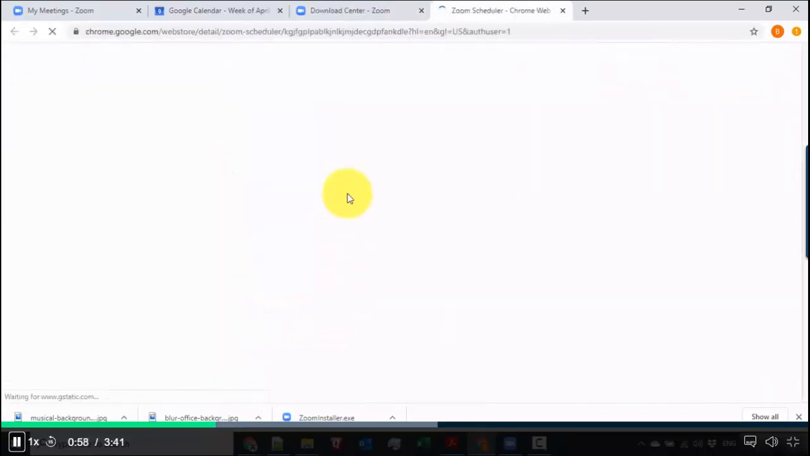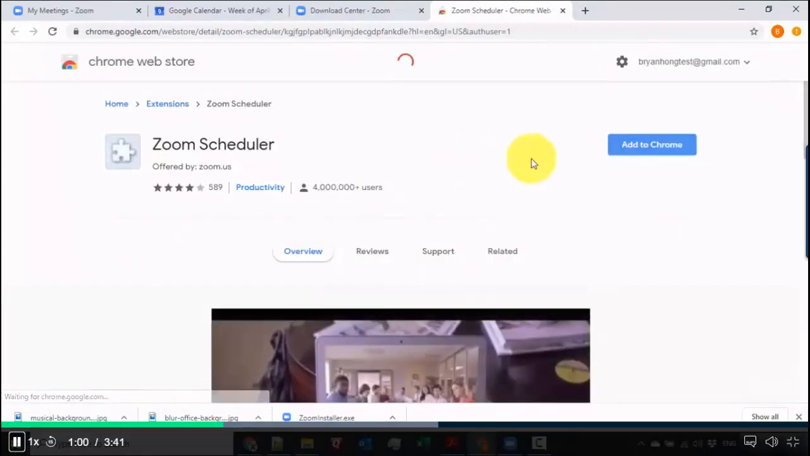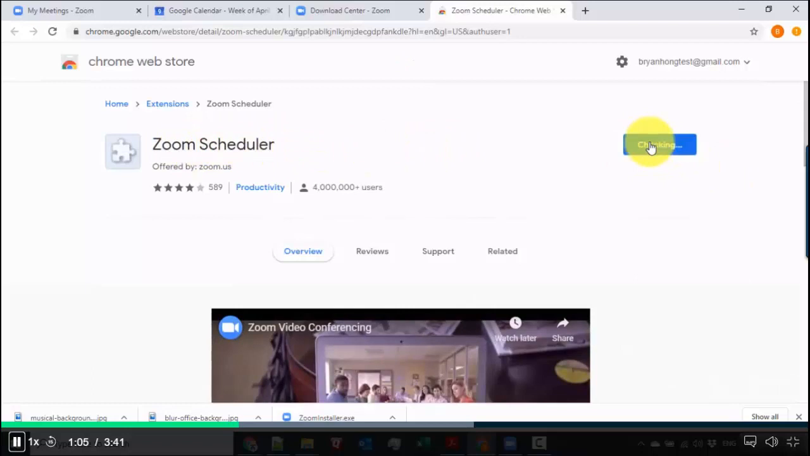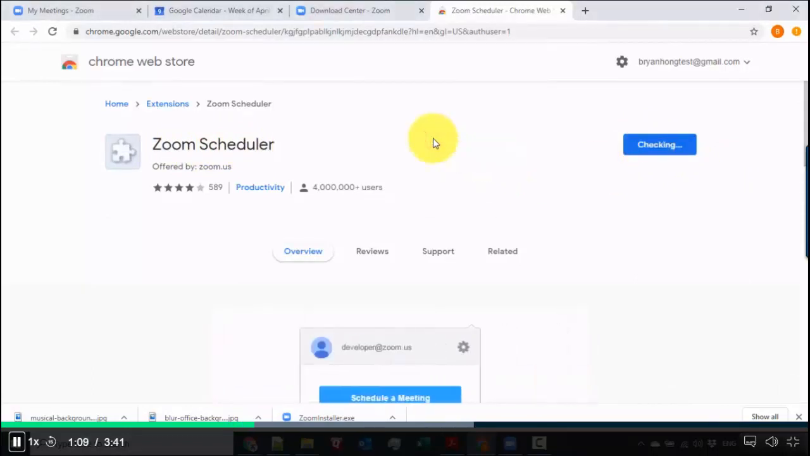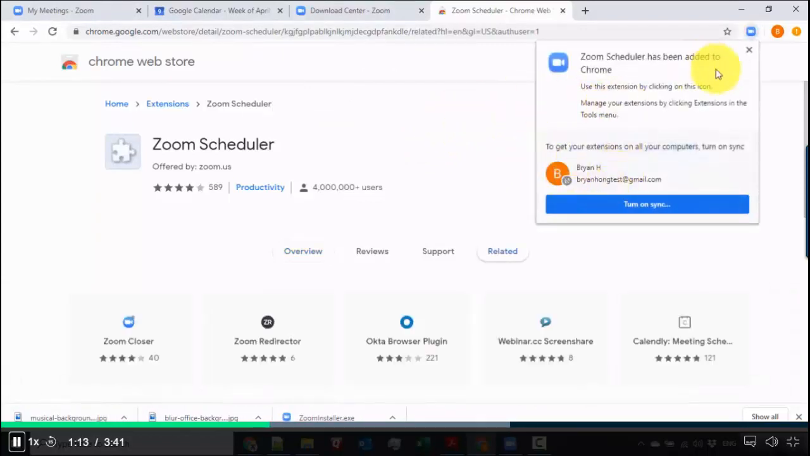Okay, so I'll click on it, and then we have over here the extension Zoom Scheduler. I'll just click add to Chrome, pretty easy. Add extension to confirm, and then it should show up later with a new button over here. Okay, so Zoom Scheduler has been added to Chrome, and if you want to use the extension, just click on the icon.